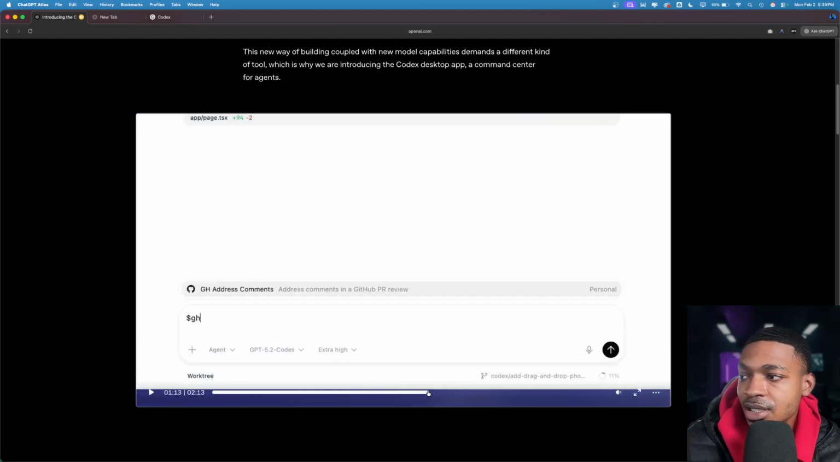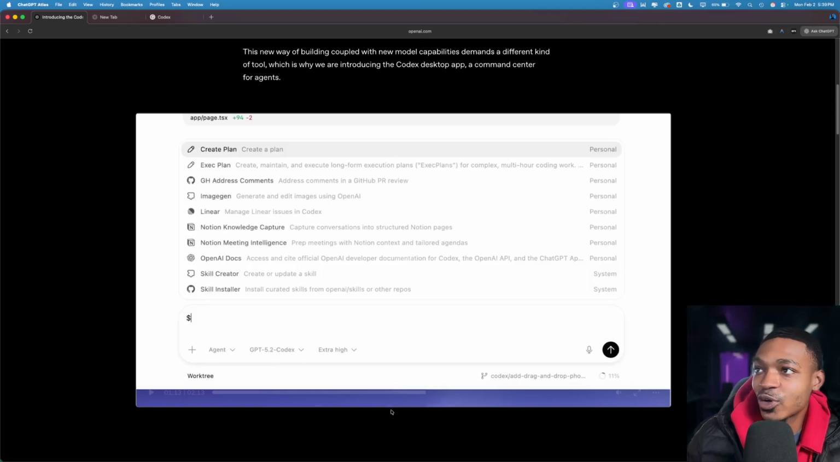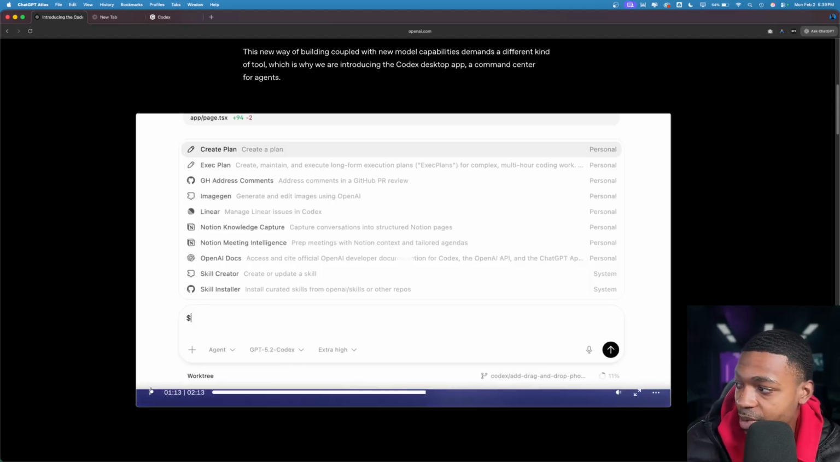Okay, let's go back a little bit. Create plan, execute plan, GitHub address comments, image gen, linear. So they built skills for Codex, which is very powerful, very powerful.